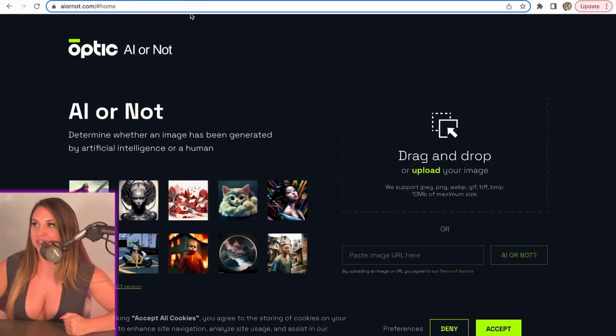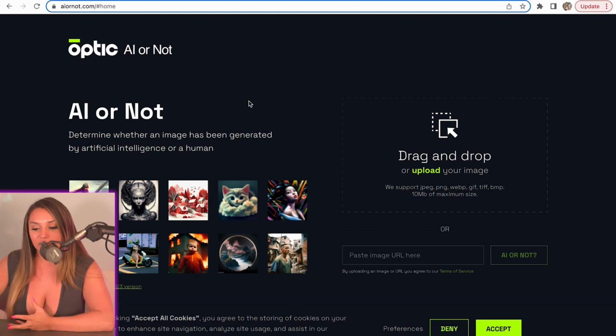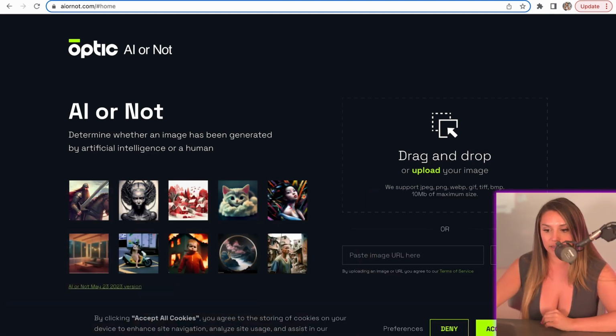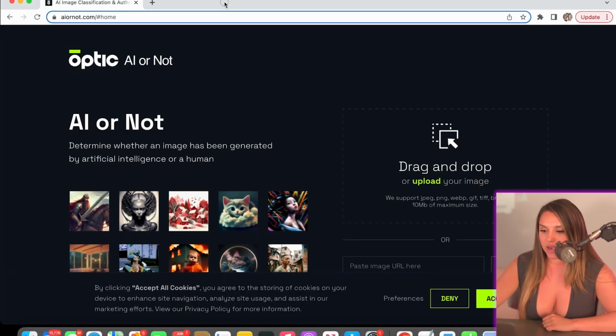So here you guys can see it is Optic AI or Not. And it's very simple. You go to this page and it is literally right here. You drag and drop, and within seconds, we're going to know whether it's AI driven or not. So let me show you guys really quick.